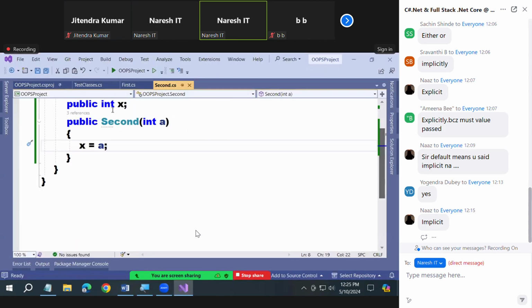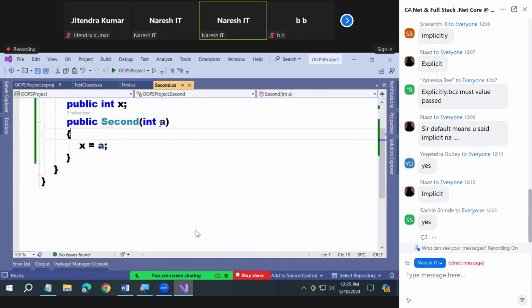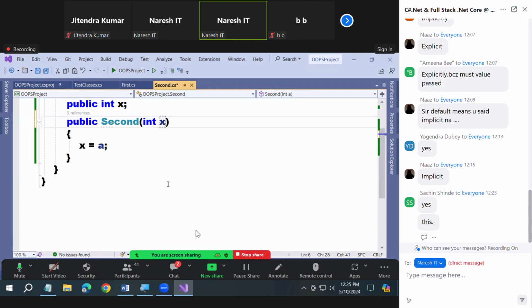What is the variable a? A is accessible in that method only. What is x? Now tell me, can a variable and a field have the same name? Let's try and see what error we get. I will change this name also to x.